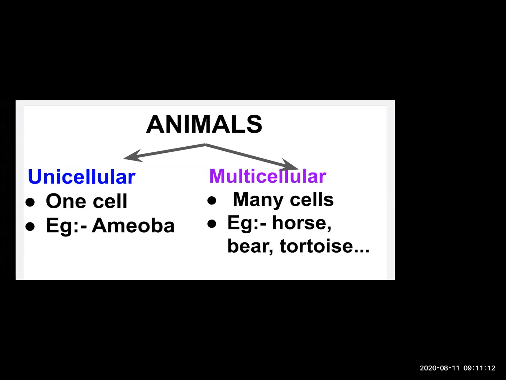And multicellular animals. Multicellular animal means what? Multicellular animals means which has many cells in it. For example, horse, bear, and tortoise. So these are multicellular animals.